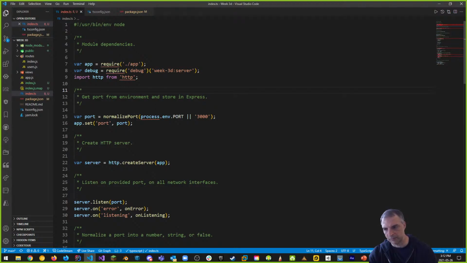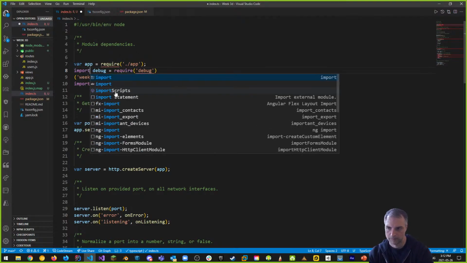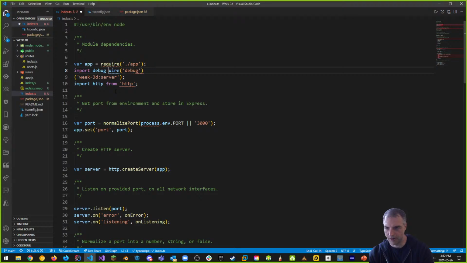We also do the same thing from debug. We have to break debug down into two pieces, right? You can see that what we want to do is call debug, and what we also want to do is use this week 3D server, which is something that we want to create. So we can't just do var import. We need to do this in two steps. So it would be something that looks like this. We start off with import debug from debug. Okay, so that's the first thing we have to do.